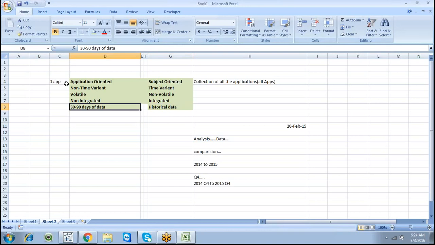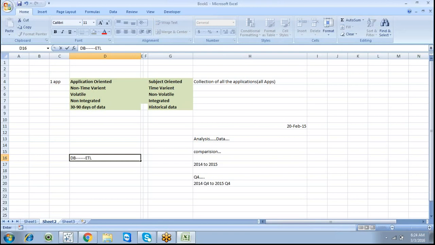If we have multiple applications, I'm going to showcase the workflow, the chart, from all the integrated application systems to one particular database. Here in the application-oriented side, we may have different databases, but we have a life cycle where we have a database team and an ETL team.